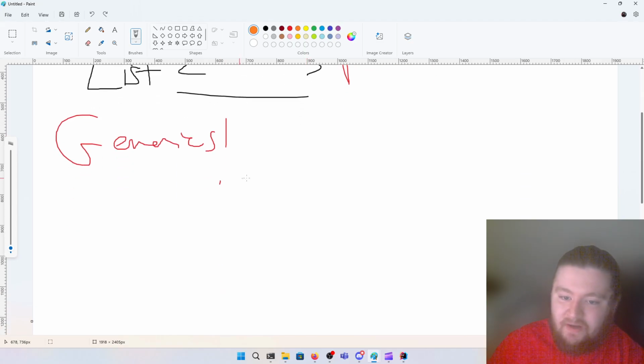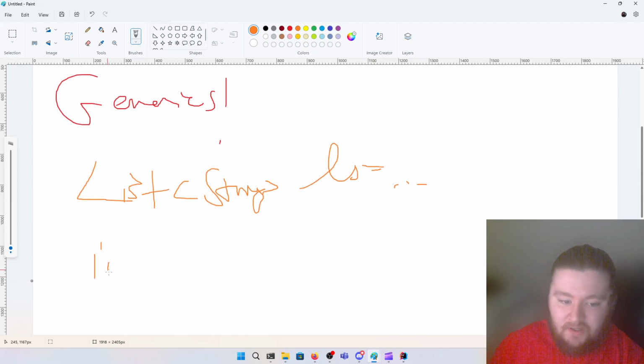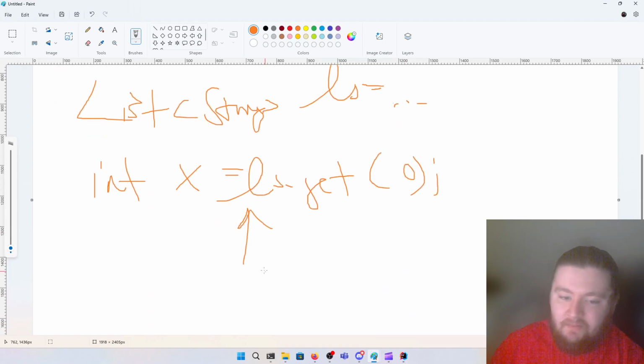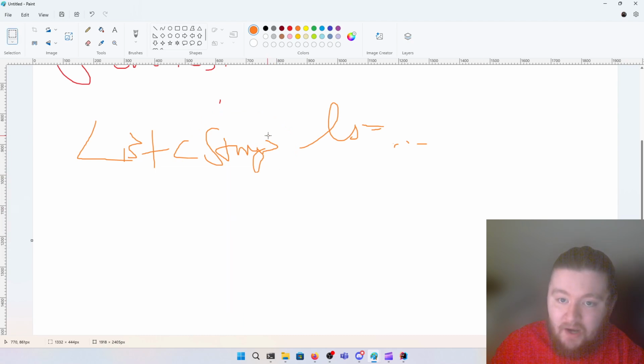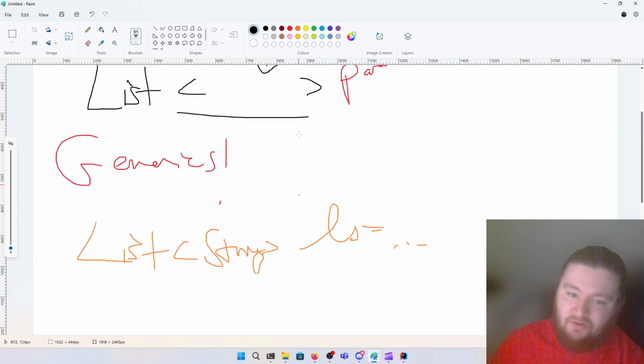But that also means that we don't have to do explicit casting. So this means that if we say that a list is a list of strings, then when we're doing something like int x equals ls.get(0), this is now going to be a compile time error because we say that it stores strings, but we're trying to treat something as an integer, and that's not going to work. So generics are a compile time feature that try to prevent runtime errors, like those class cast exceptions.